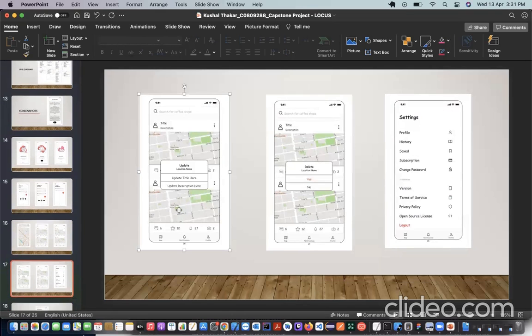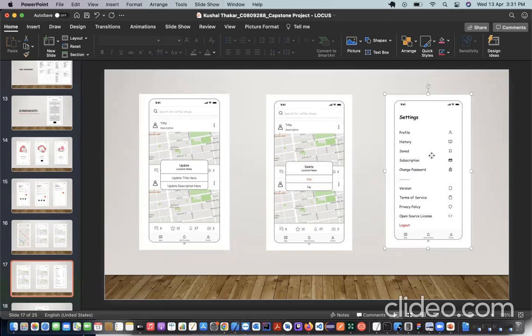Now you can see what the update looks like. They can update the title, and they can also update the description, then save it. And then there's a delete section where, if they want to delete their particular pin, they can delete it. And then there's also an admin section where the company's admin can monitor all the activities happening in this application. And if they want to delete someone's pin or any kind of location, they can delete that too.